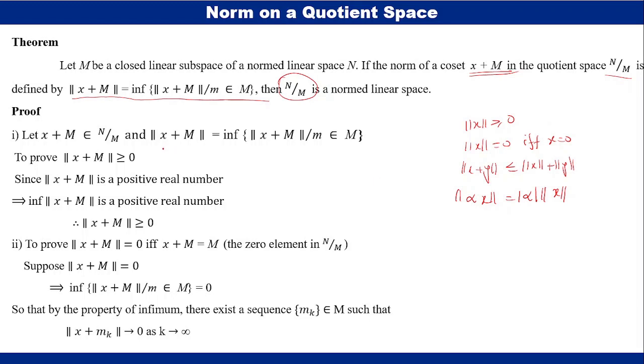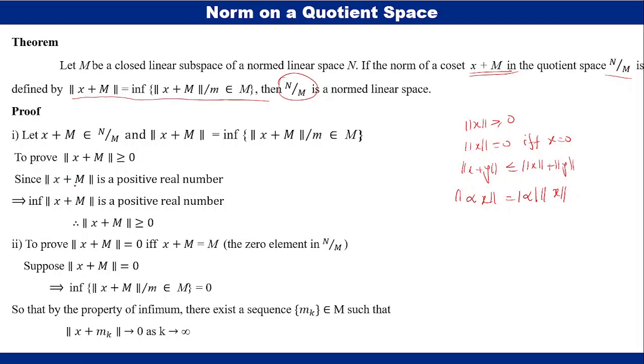So, let us prove the first property of the norm linear space, that is norm x greater than or equal to 0. Here we have norm x plus M. So, we need to prove norm x plus M is greater than or equal to 0. Let us take the element x plus M in the quotient space N by M, and by the definition norm x plus M is infimum of norm x plus m.